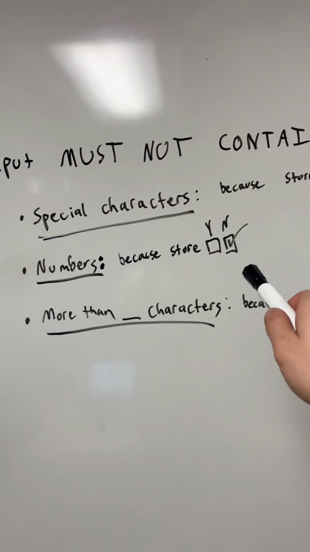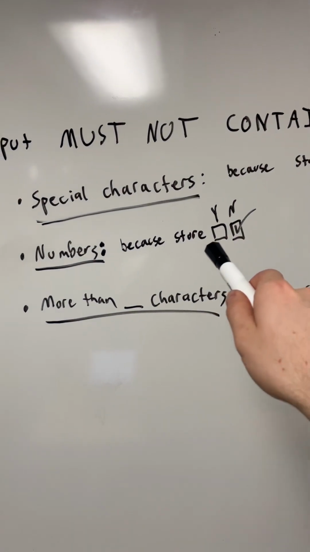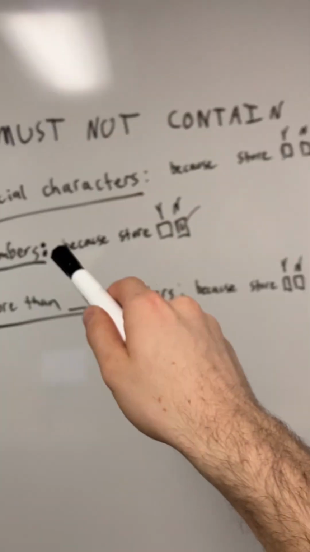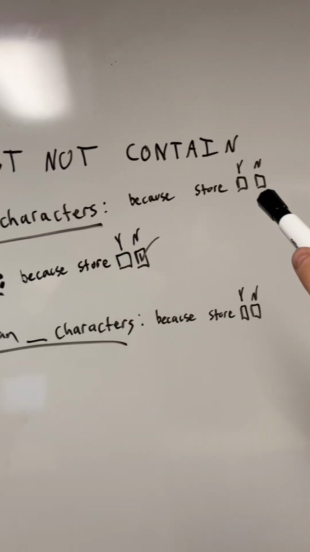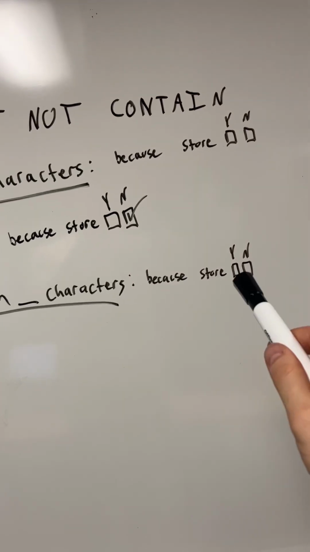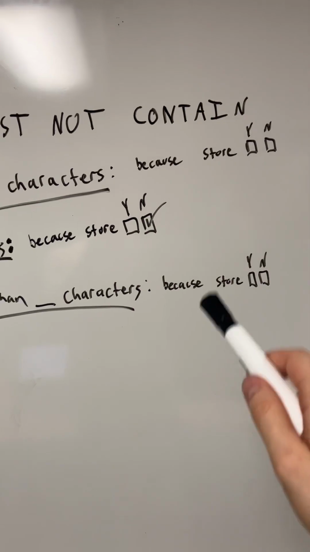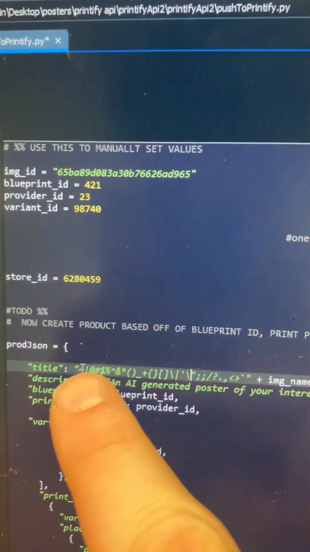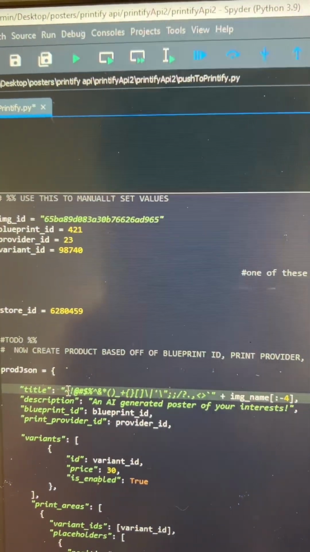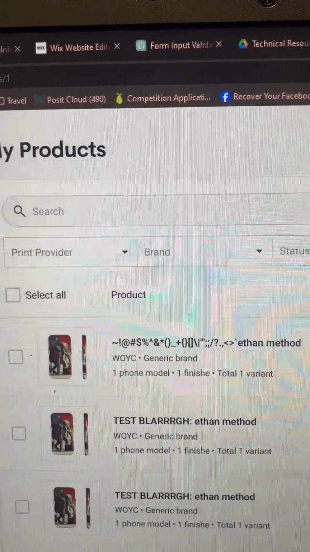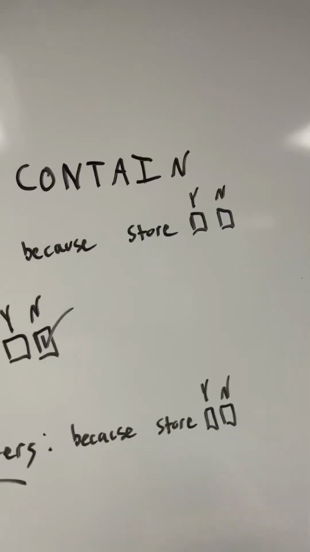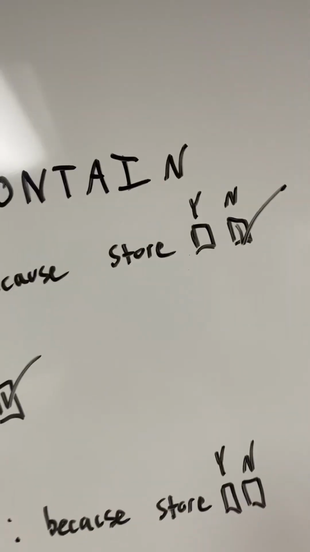Okay, so we know that it's not because of the store requirements that the name isn't allowed to include numbers, or that the input into the website isn't allowed to include numbers. We're not sure why we're not allowing special characters, and we're not sure why it's not more than X characters. So let's start poking my store to at least eliminate this potential possibility. All right, this is the new name of the product. It is every special character on the keyboard. I'm gonna try uploading a product with this as the name, and we'll see if it works. It appears that that didn't break it, so we can allow special characters, at least for the store. So I'm going to come back here and say, no, that does not break the store.